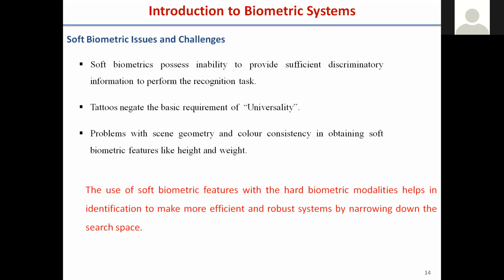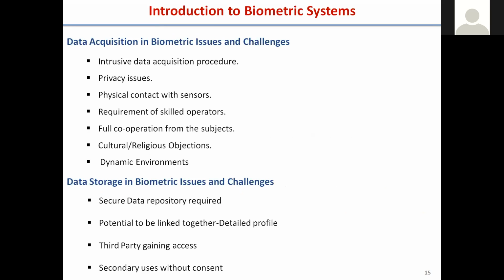And so generally the systems are built as a multimodal system, where there is some soft biometric and there is a hard biometric. That combination is generally preferred for building the system.